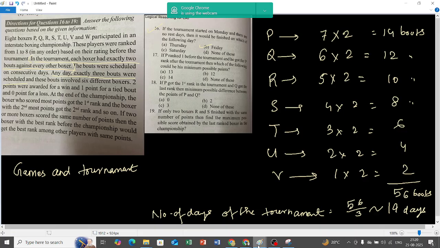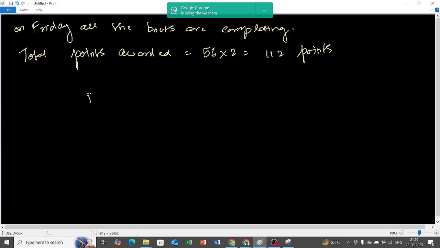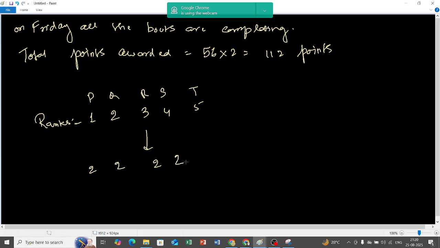What does it mean? This particular statement is very crucial. It means, say for example, boxers P, Q, R, S, T. Before the championship, P has first rank, Q has second rank, R has third rank, S has fourth rank, and T has fifth rank. After the championship is over, we see that P has got 2 points, Q has got 2 points, R has also got 2 points, S has also got 2 points, T has also got 2 points. All of them have got 2 points.